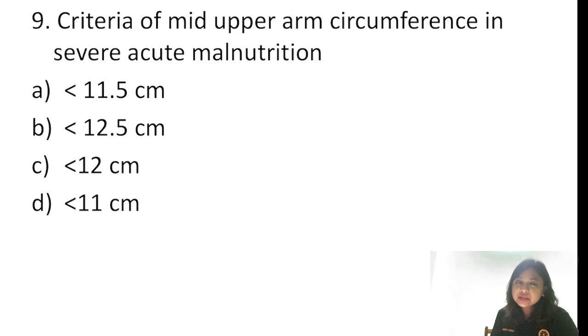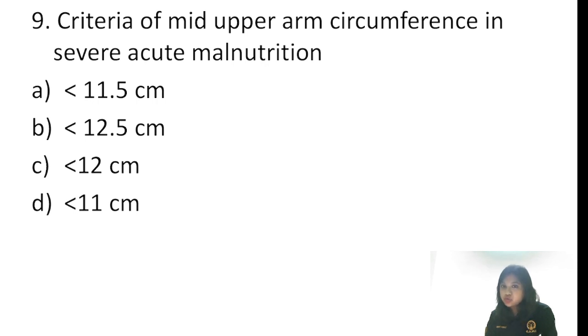Criteria of MUAC in severe acute malnutrition. Now, I already told you that in every exam, protein energy malnutrition is a very, very important topic. It is a sort of examiner's favorite, be it any exam, coming from NEET PG to any other exams. So severe acute malnutrition, mid-upper arm circumference. Some of my students told me in my Telegram group and mailed me also that the question was criteria of MUAC in Shakir's tape in severe acute malnutrition.